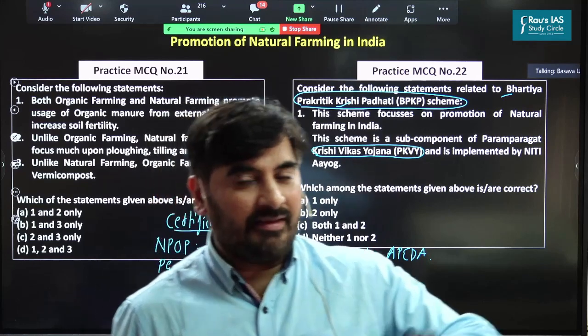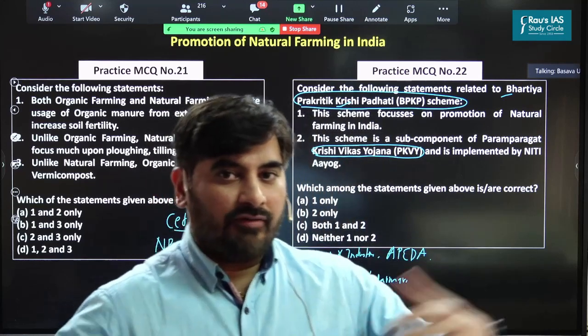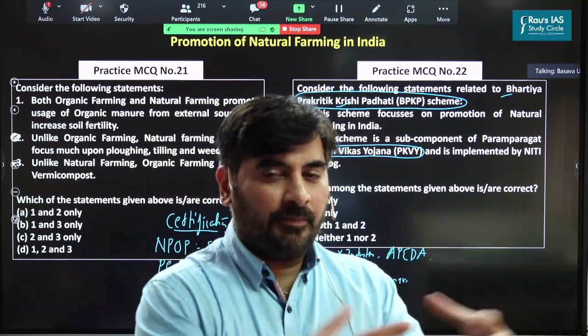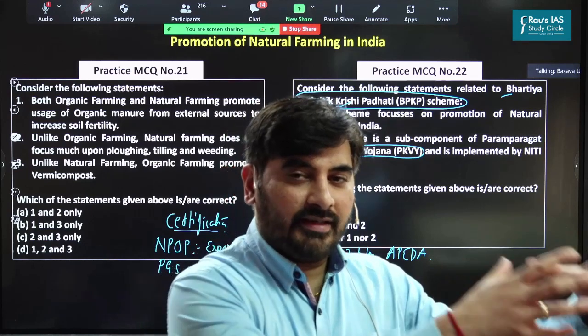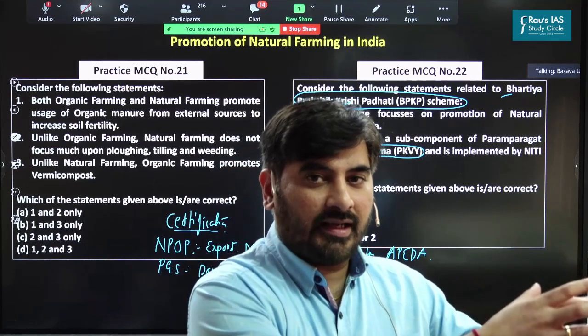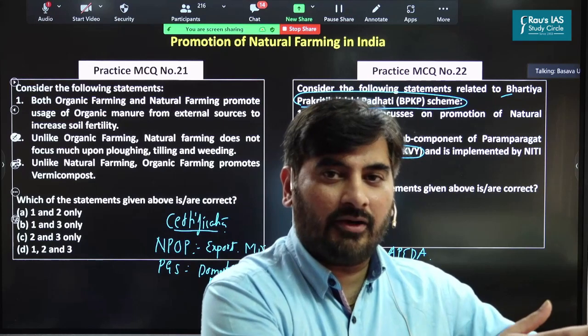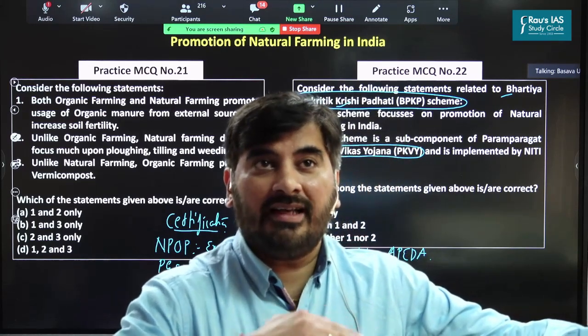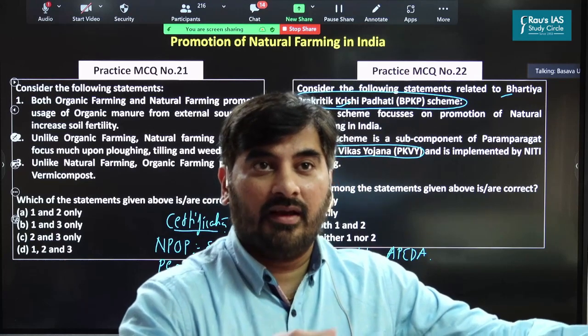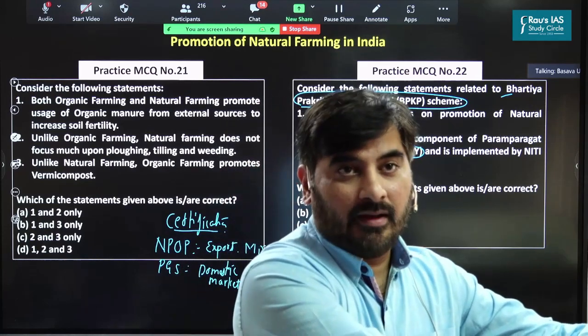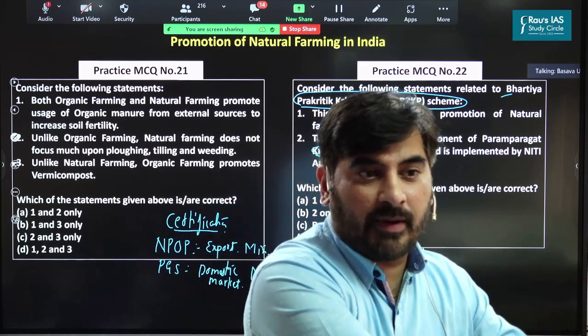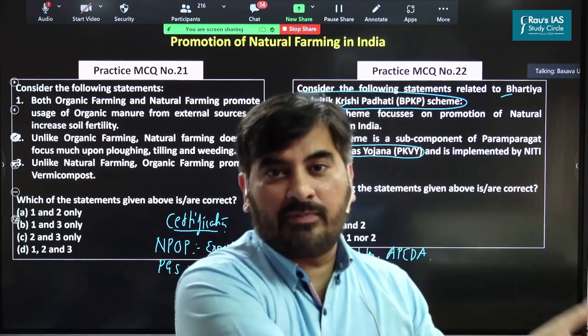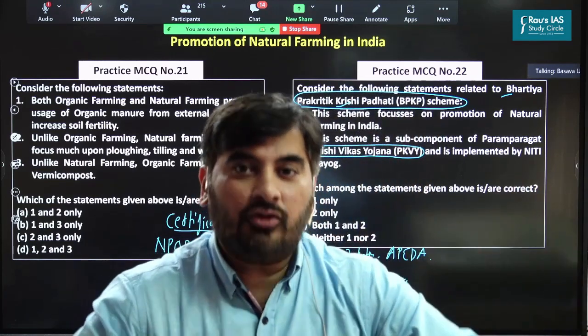But what happens in case of organic farming is, we collect all the agricultural residue, agricultural waste. This agricultural residue or agricultural waste is in turn converted into organic manure, not on the soil, not on the agricultural field, not on the soil itself. It is prepared outside. And once the organic manure is prepared, from where it is prepared, it is then applied to the soil.